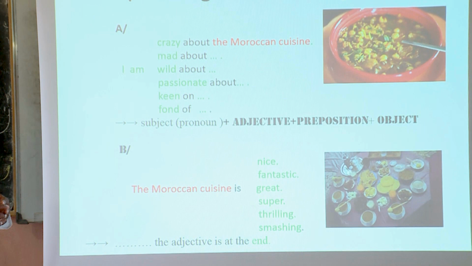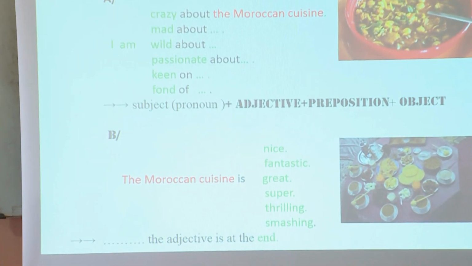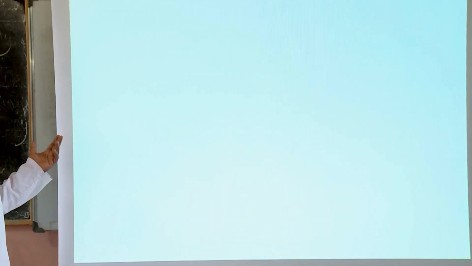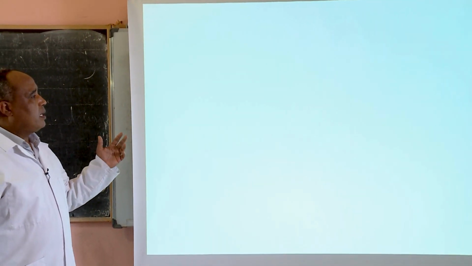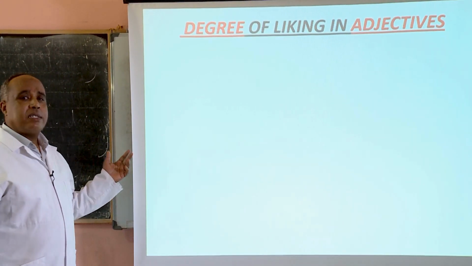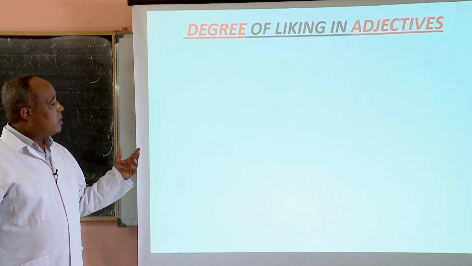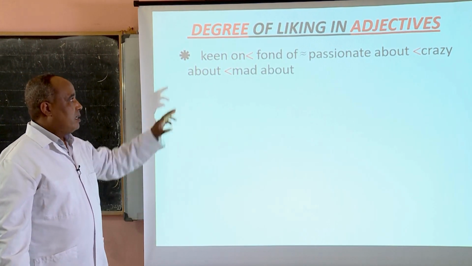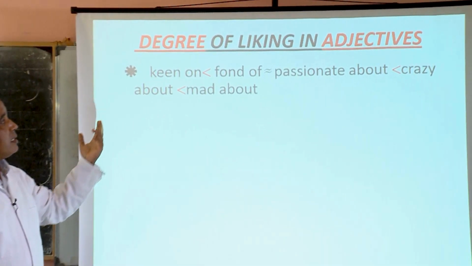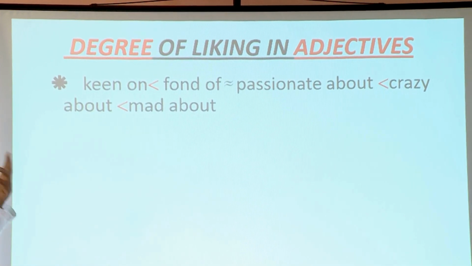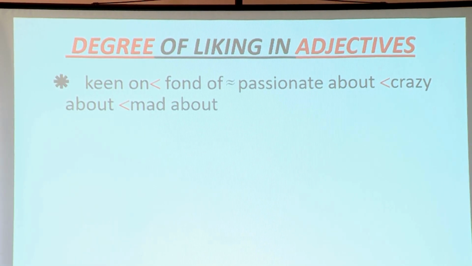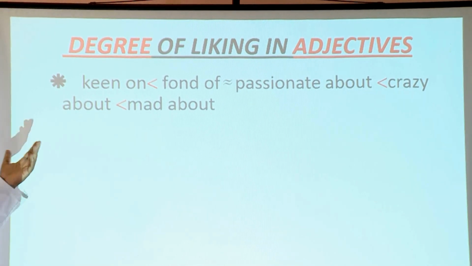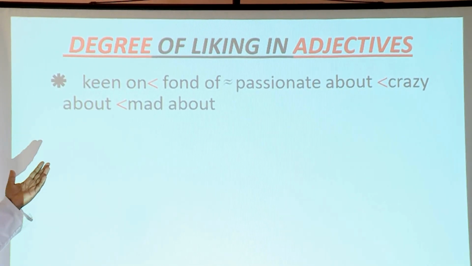Now, what did we say about verbs? There are degrees of expressive strength, also for adjectives. Have a look now, adjectives. Which is stronger for you, in your opinion? Is it crazy, mad, keen on? We will see. Now, degree, remember it, you have keen on. It's the opposite of stronger, it is less strong than fond of, which is approximately equal to passionate about, but it is less strong than crazy about and less crazy than mad about. So which is the strongest one? It is mad about.